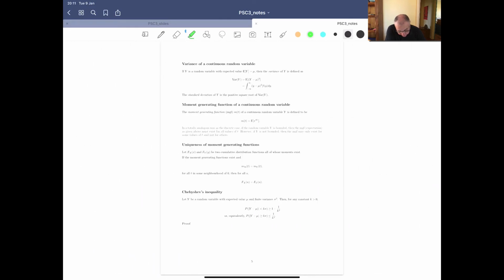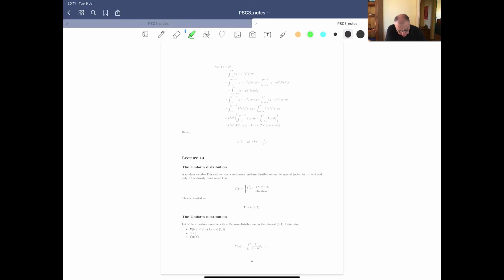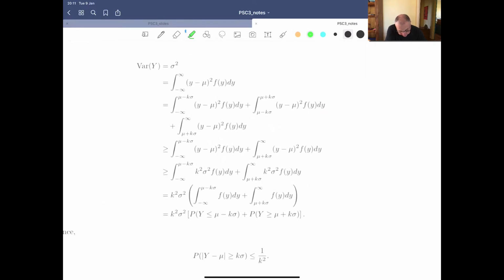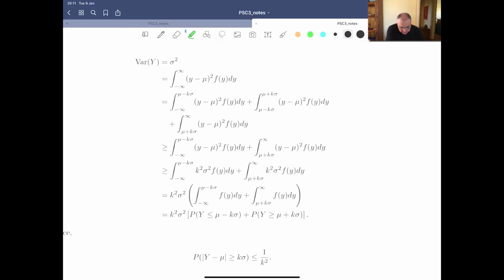So let's go and look at the proof. Here's the proof. Let's break it down and see what's happening here. First of all, we start with our usual thing, in this case we'll start with our variance. And we write what this is. Remember, the variance is the expected value of (Y minus mu) all squared, where we're using mu to denote the expected value, just to make it easier to have lots of expecteds in there.